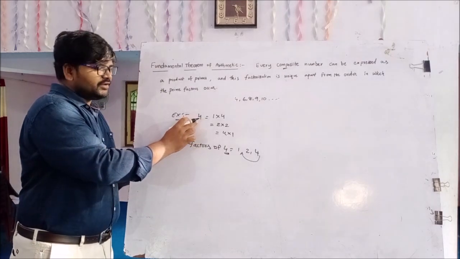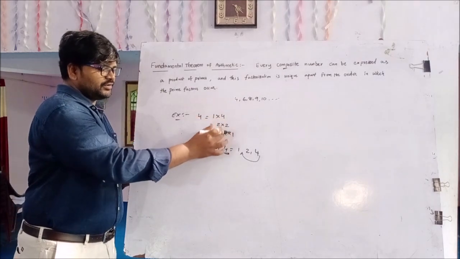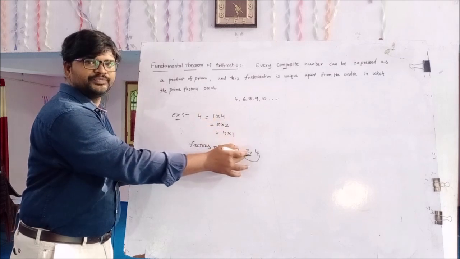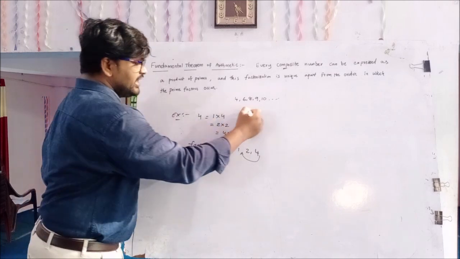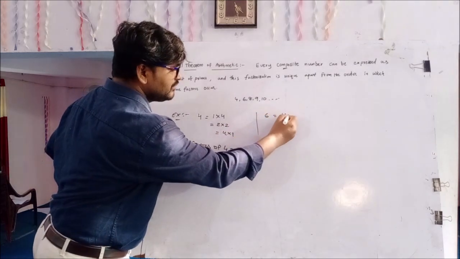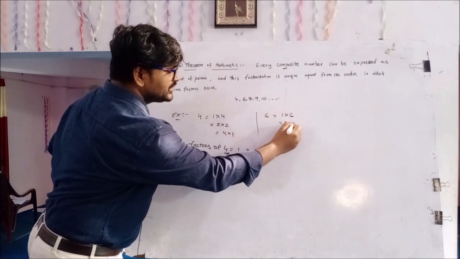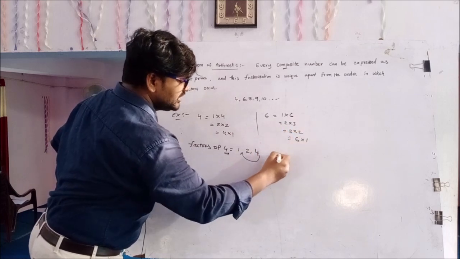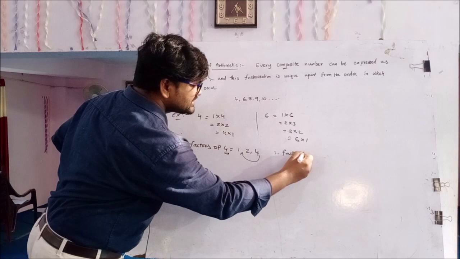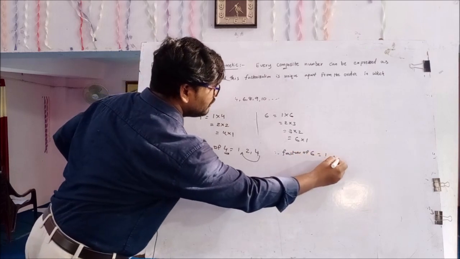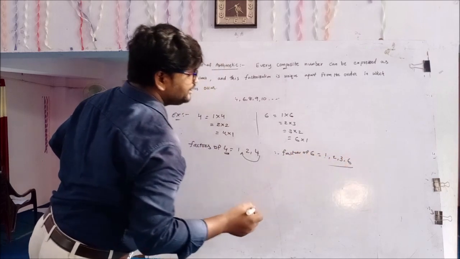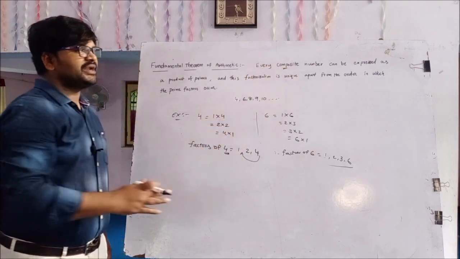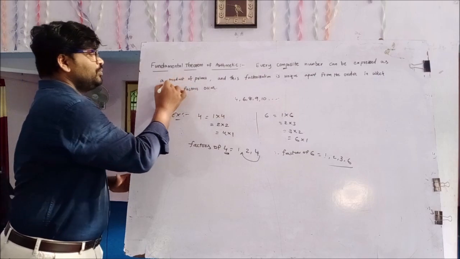The factors of 4 are 1, 2 and 4, so this is a composite number. The next composite number, 6: 1 times 6 is 6, 2 times 3 is 6, 3 times 2 is 6, 6 times 1 is 6. Therefore the factors of 6 are 1, 2, 3 and 6. So every composite number can be expressed as a product of primes.